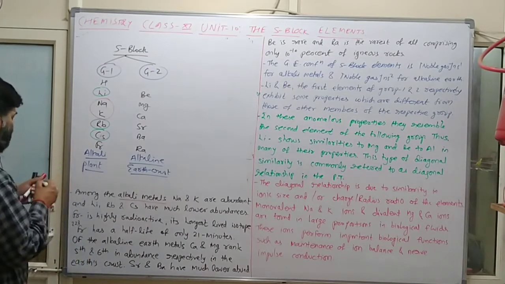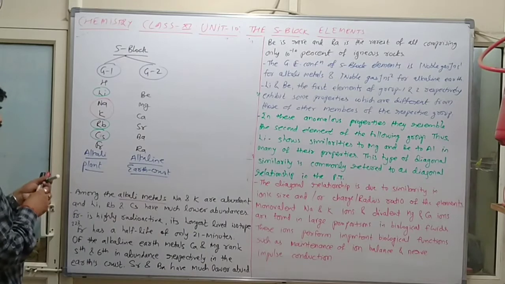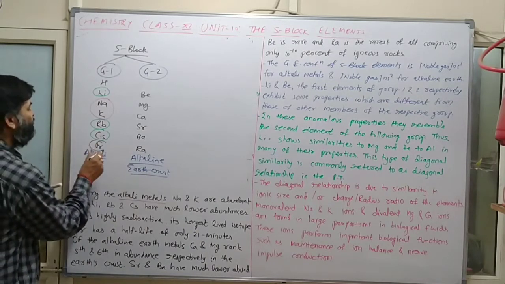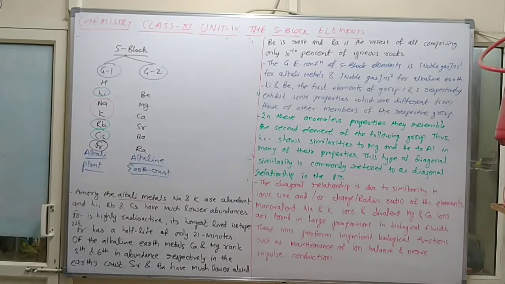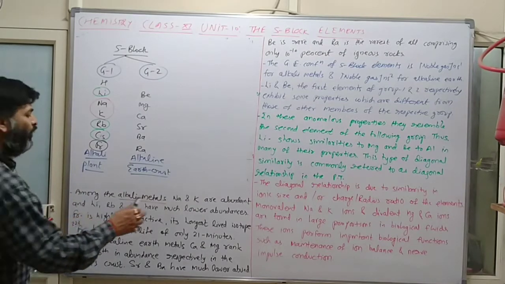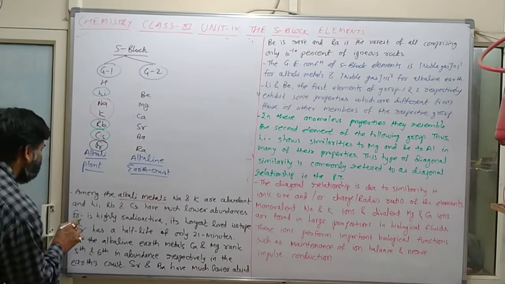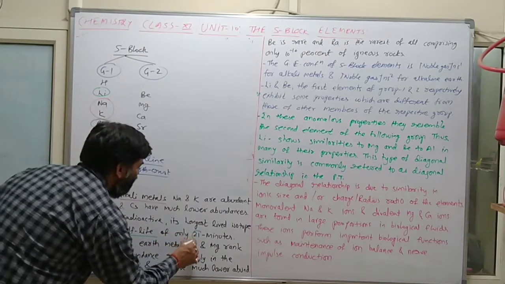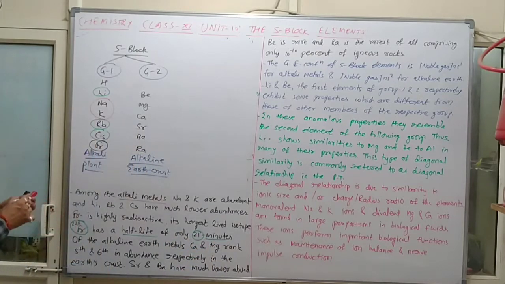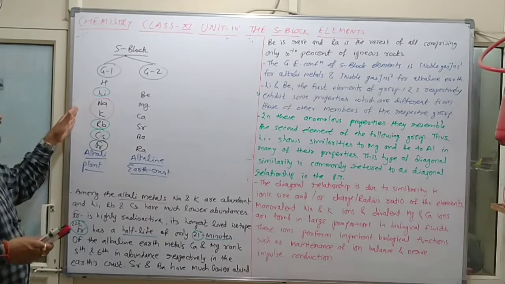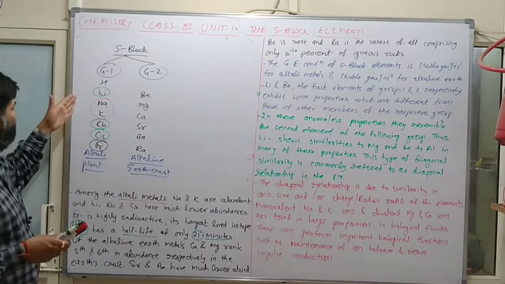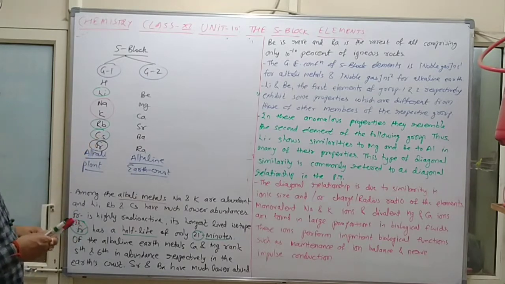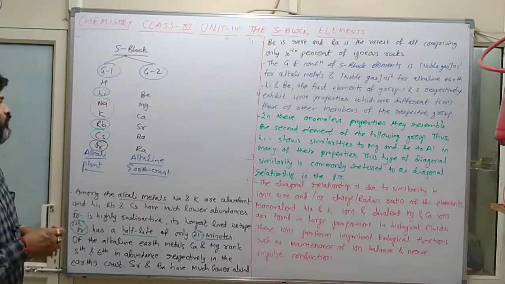And francium is radioactive in nature. Francium is highly radioactive, and its longest-lived isotope, francium-223, has a half life of only 21 minutes. So this is the complete basic information of group 1.